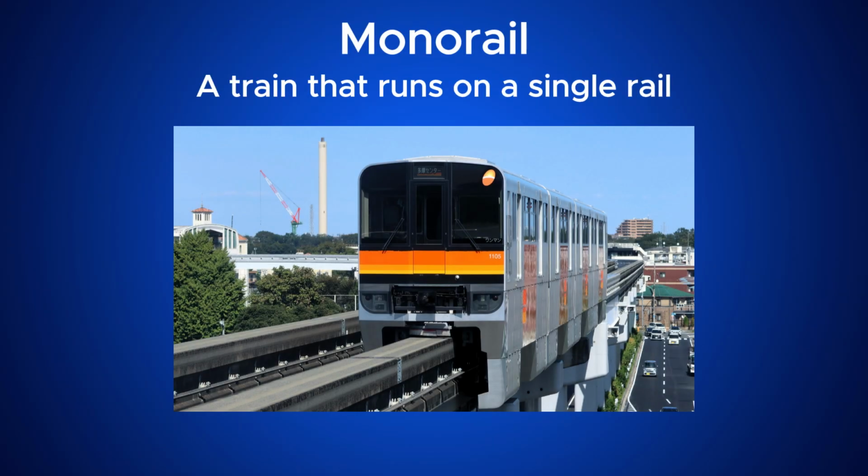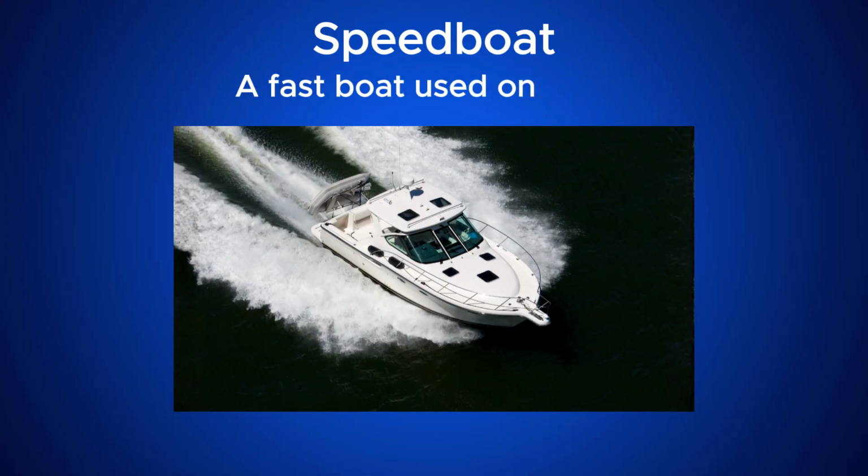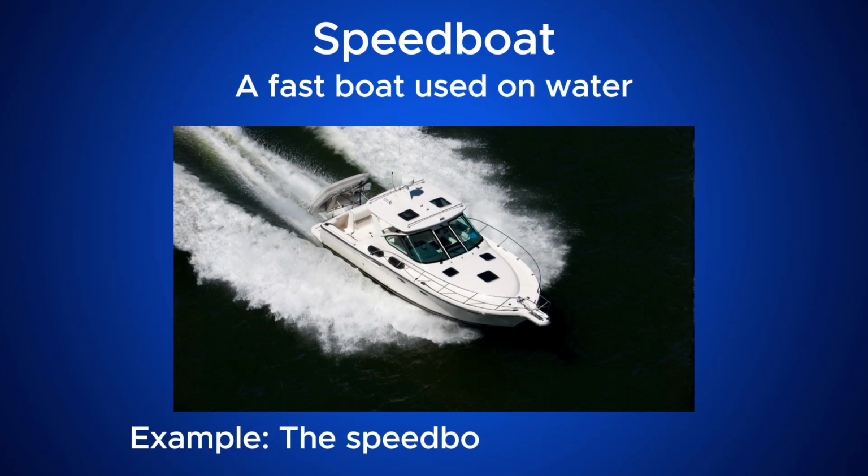Monorail. A train that runs on a single rail. Example: the monorail travels above the road. Speedboat. A fast boat used on water. Example: the speedboat moves quickly.